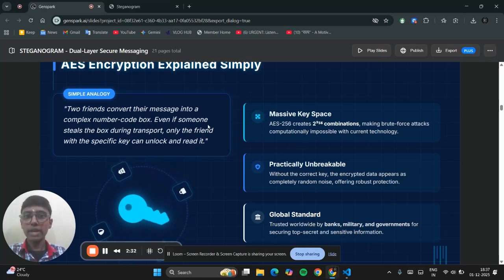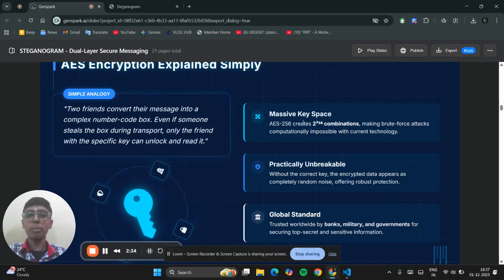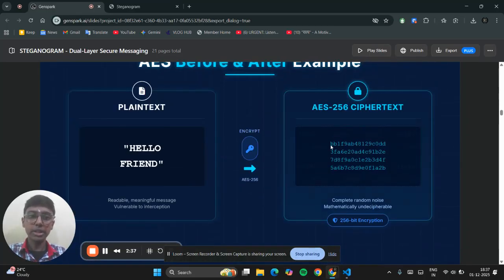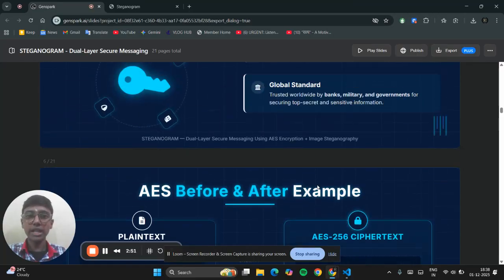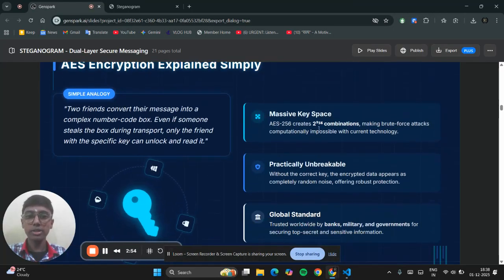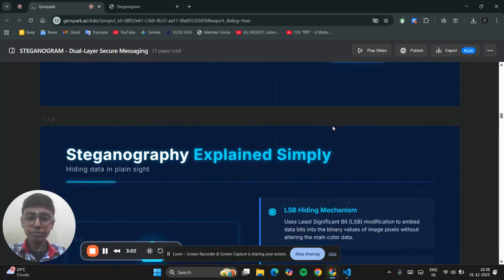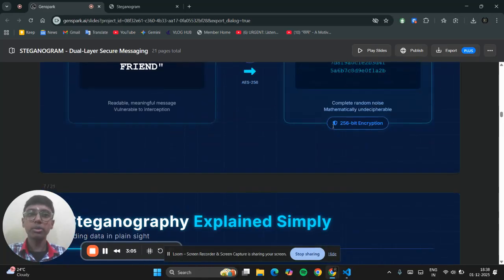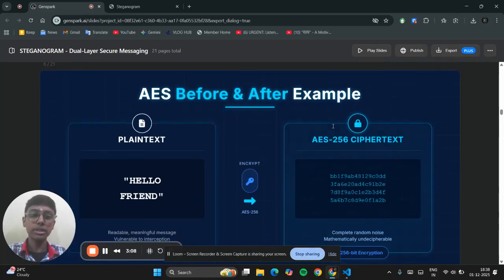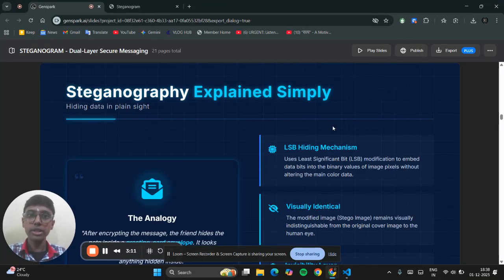AES creates different combinations for every message and converts it into something like this, which you can see on the screen. This text is known as ciphertext. A simple plain text, which is "hello friend", is converted into this text, and this contains 256 bits, and that's why it is called AES-256. While doing it, it creates 2 to the power of 256 combinations. That is, there are around 1.7 times 10 to the power 70 combinations, which we will talk about more briefly in the coming part.